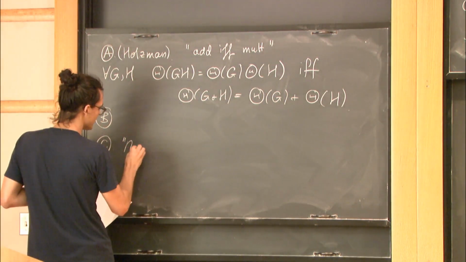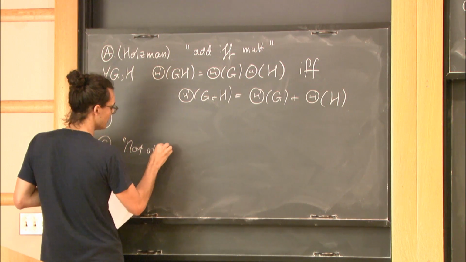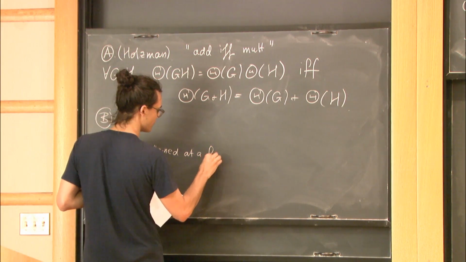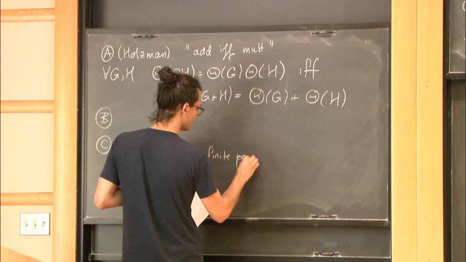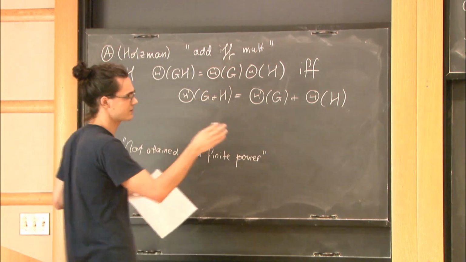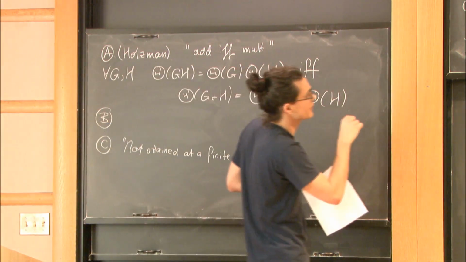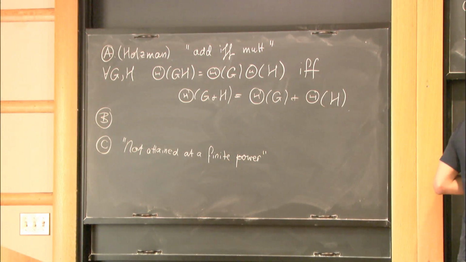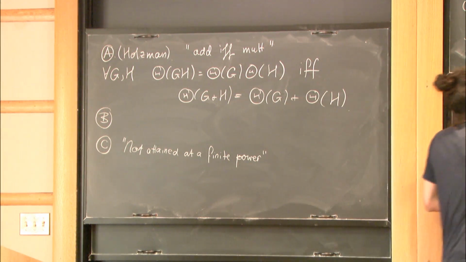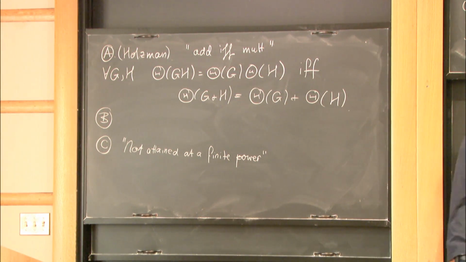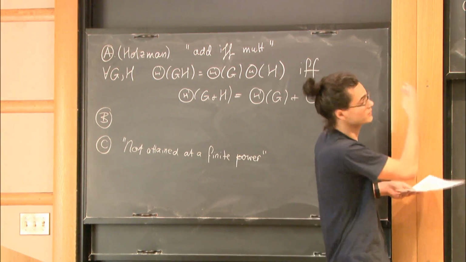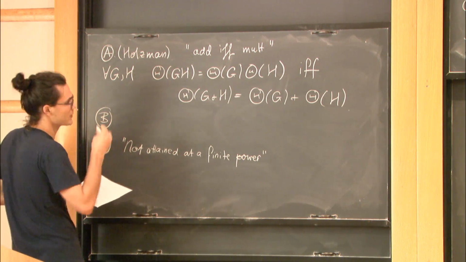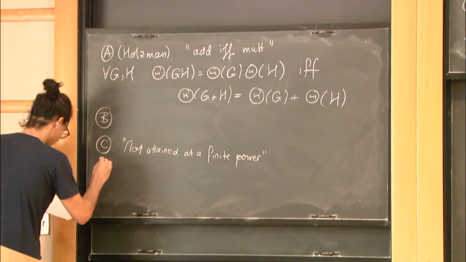So the third thing I want to mention is that the Shannon capacity is in general not attained at a finite power. This was well known, but you can do a nice proof using this duality. So what I mean is, it's defined as the supremum over these powers. It could have been that you find a solution for a fixed constant n, which is the case for the 5-cycle. It turned out that that's not the case. That was well known. Let me just give that as a last thing.